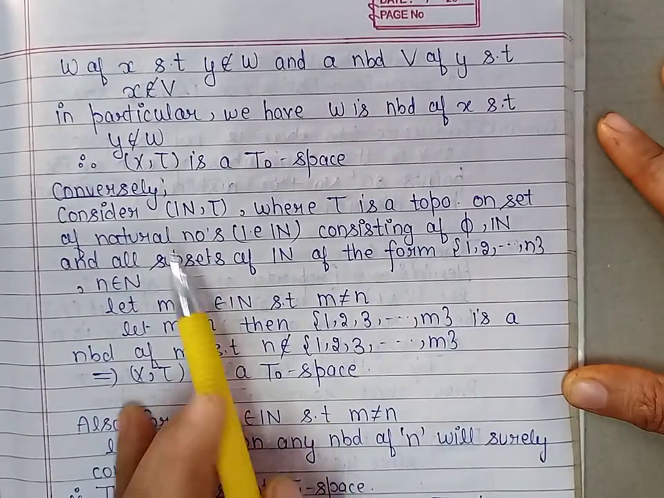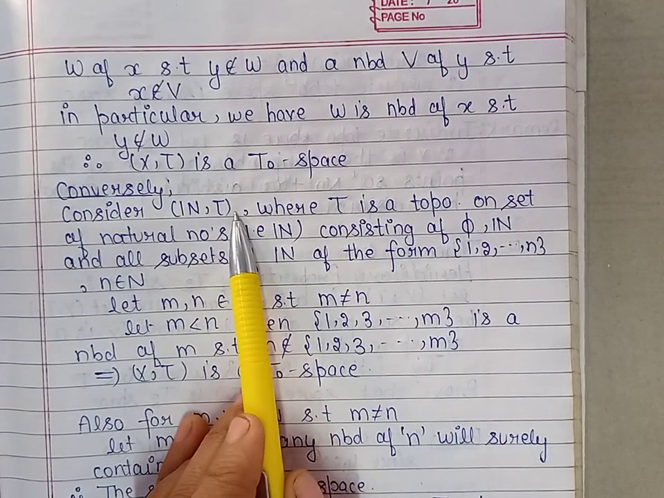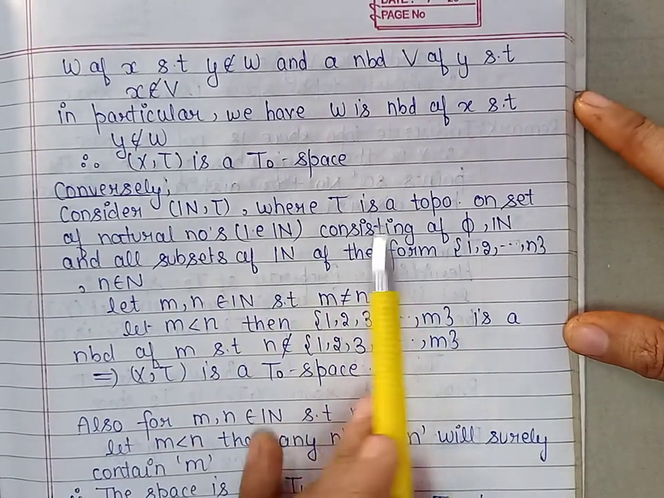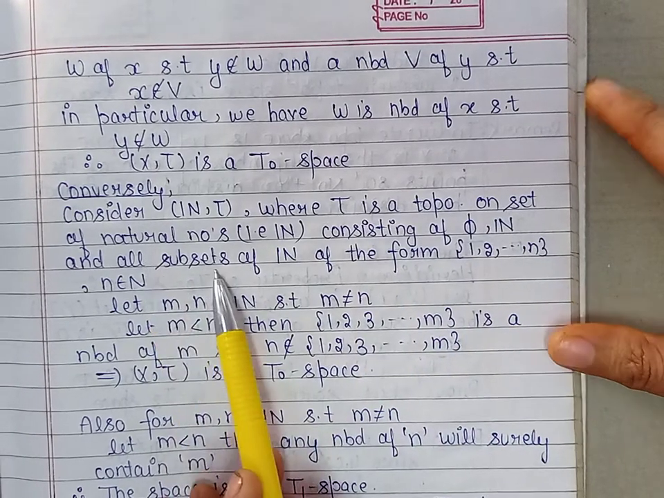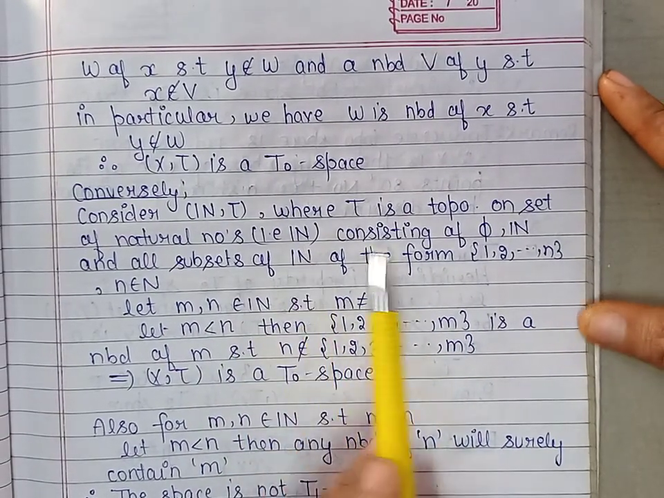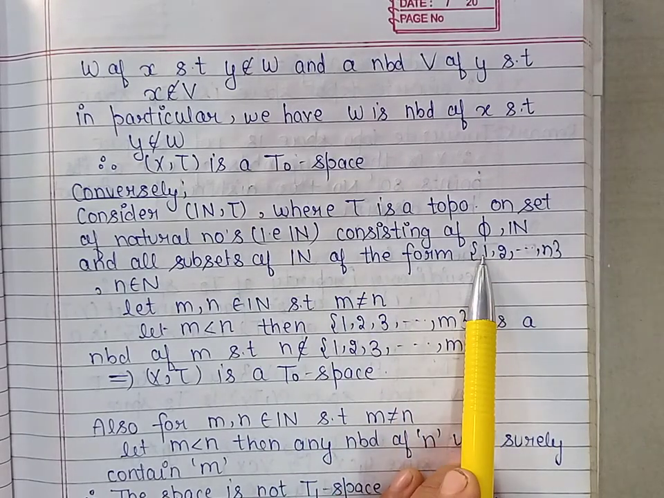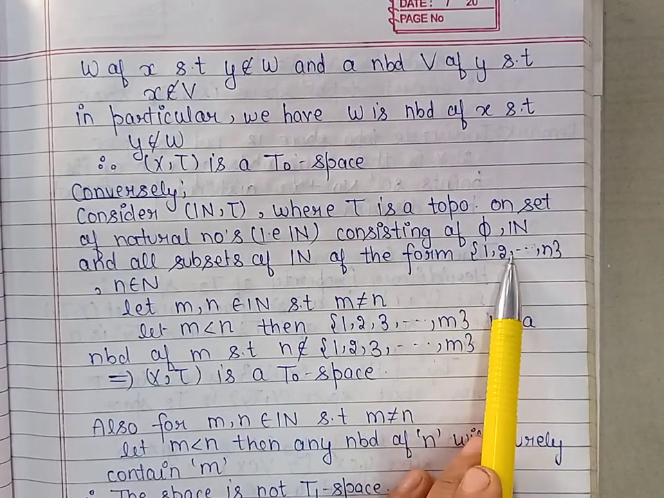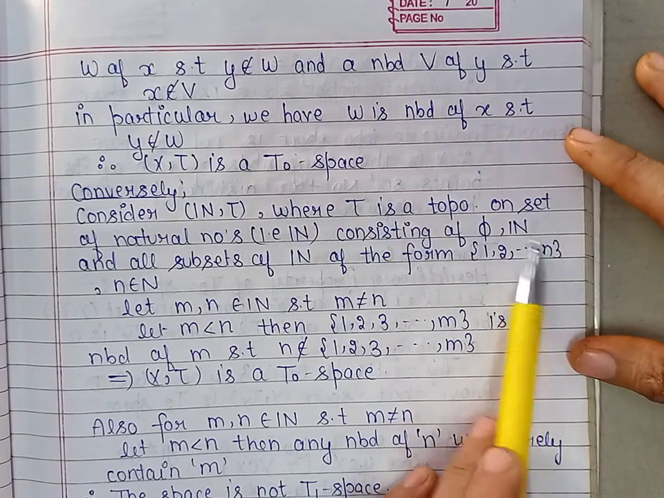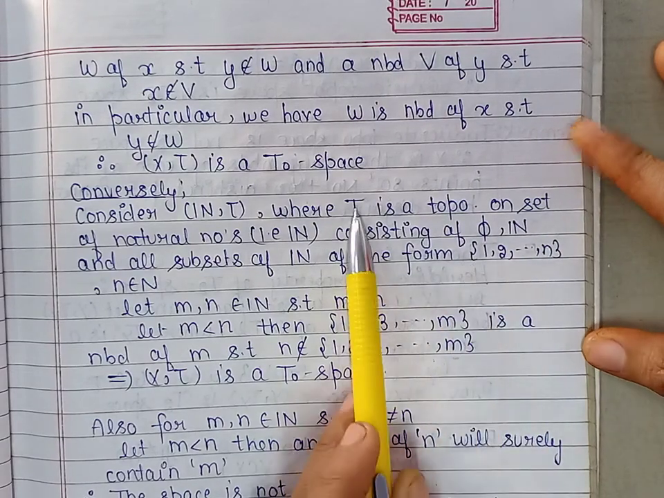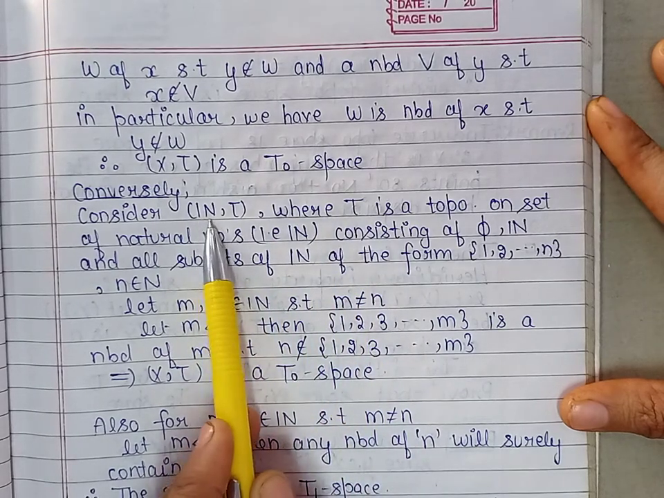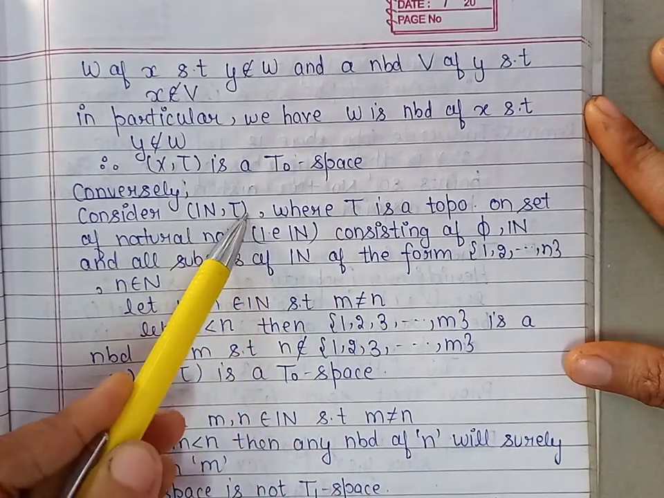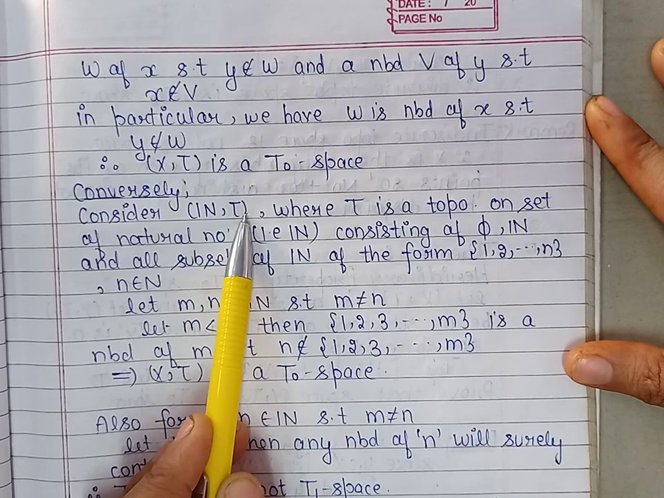So let us take the example of the set of natural numbers with a topology consisting of the members phi, the set of natural numbers, and all the subsets of N of the form consisting of the n elements 1, 2, 3 and so on up to n. So these kinds of sets are in the topology. Now we prove that the set of natural numbers together with this topology is not a T1 space.